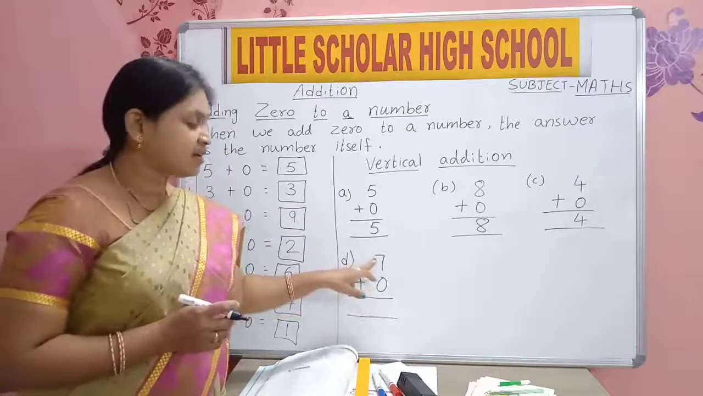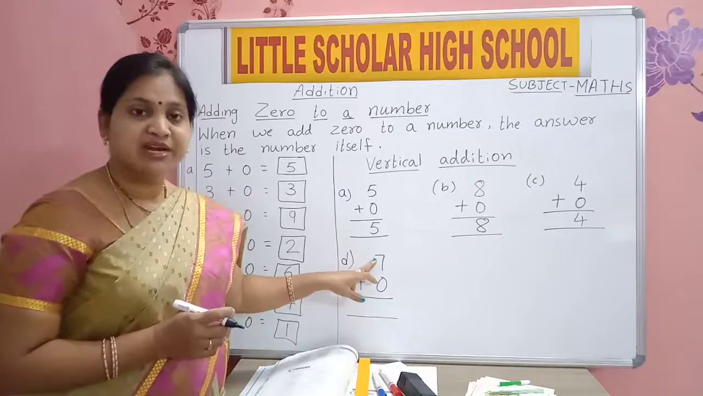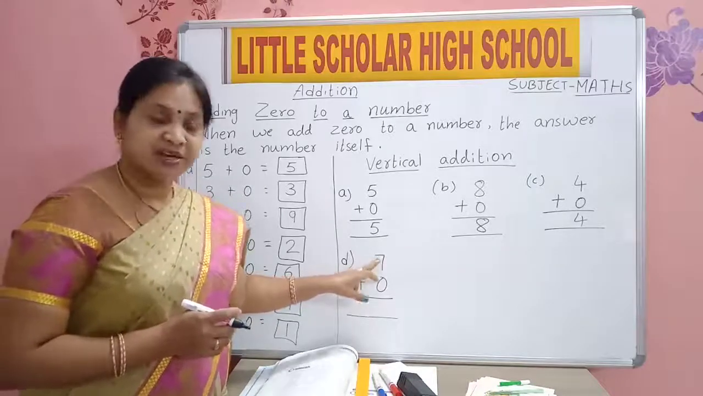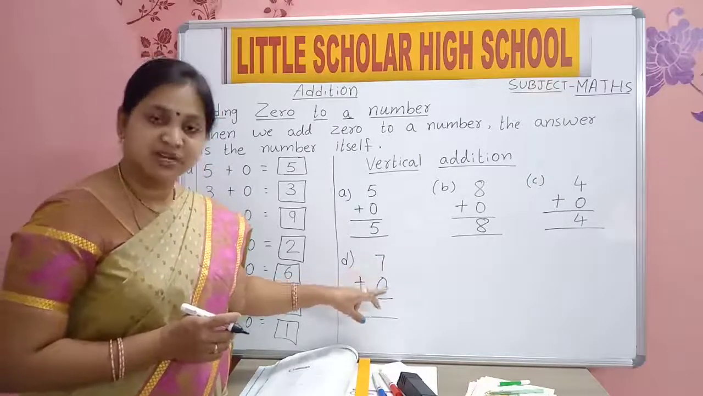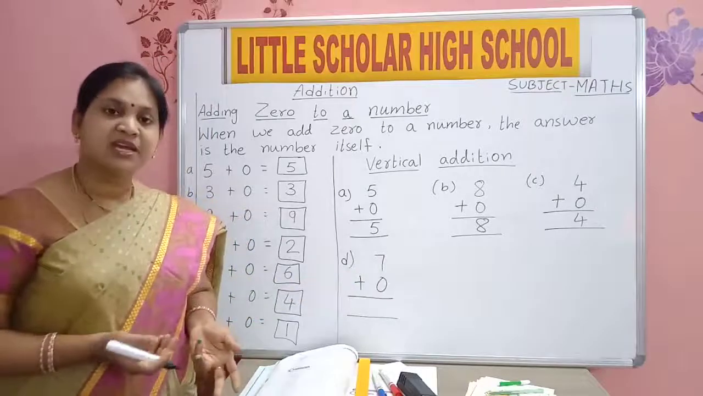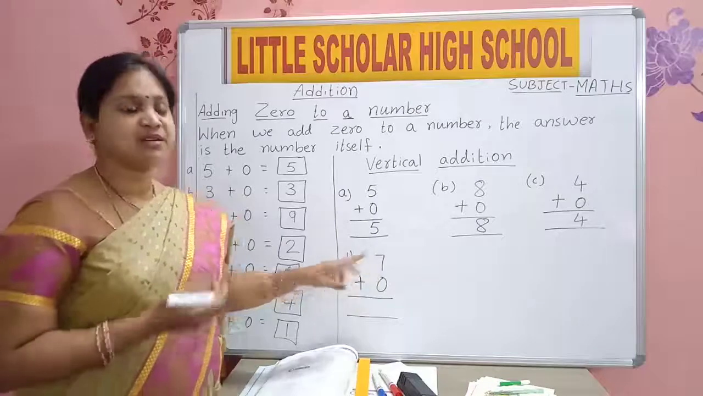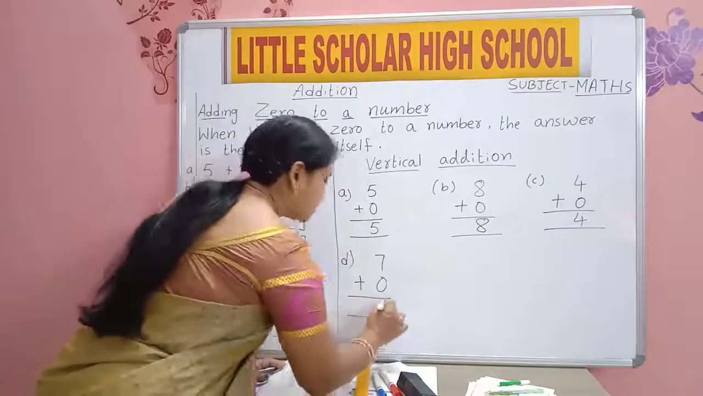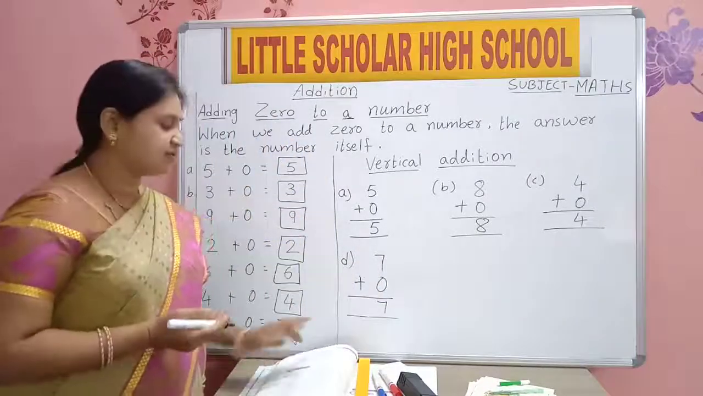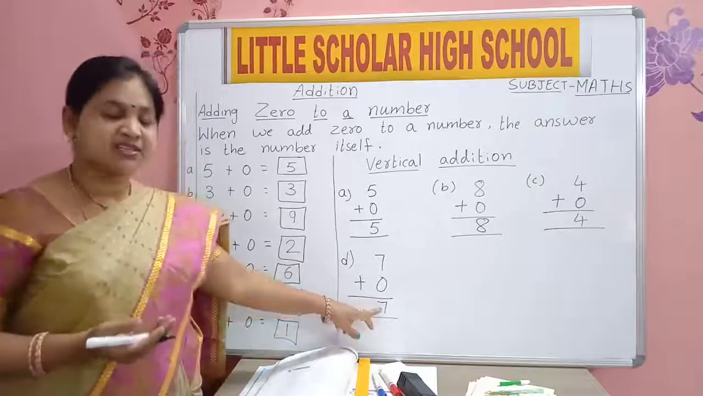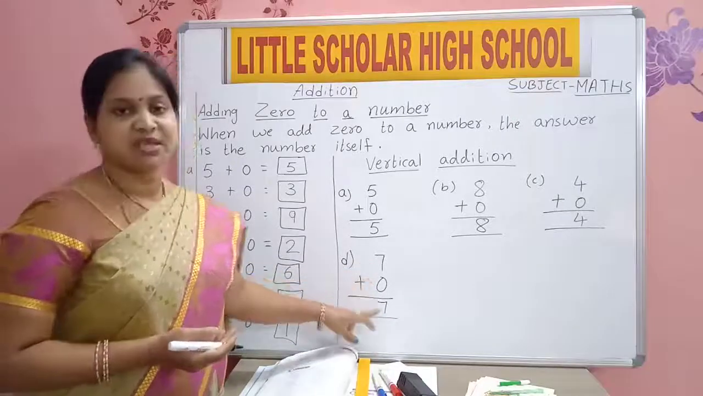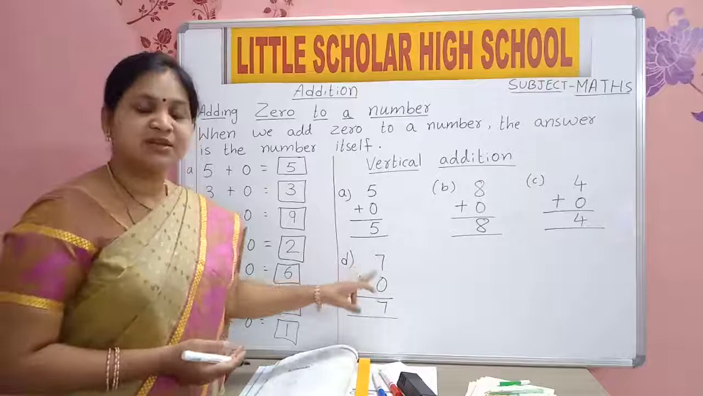Here which number did we add to 0? We added 7 to 0. So the answer will be the same number. The answer will be 7 itself. 7 plus 0, 7.